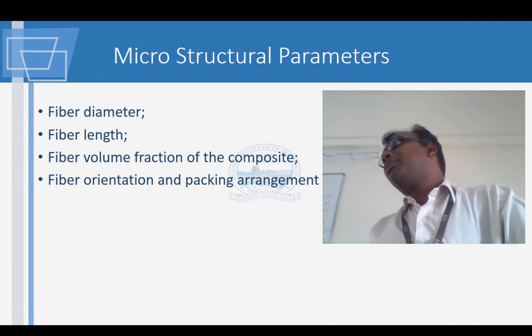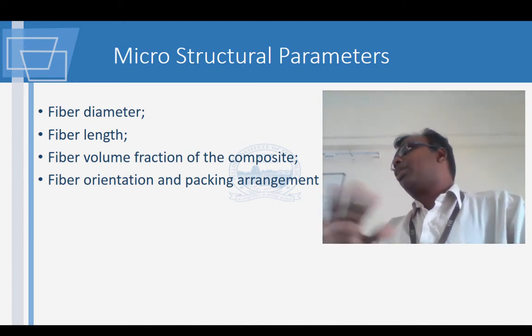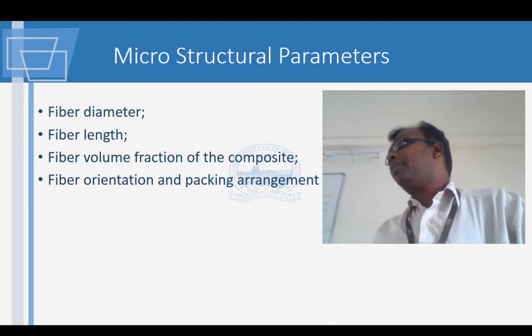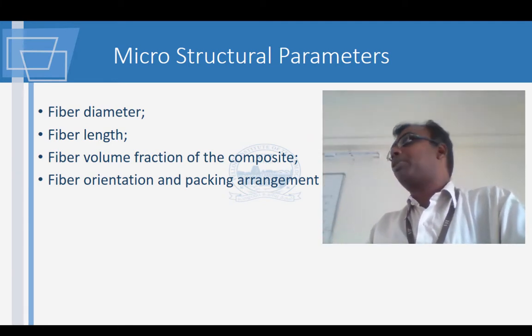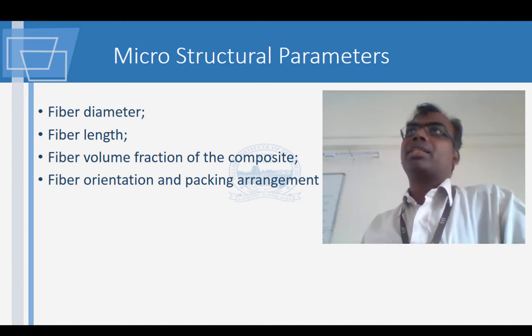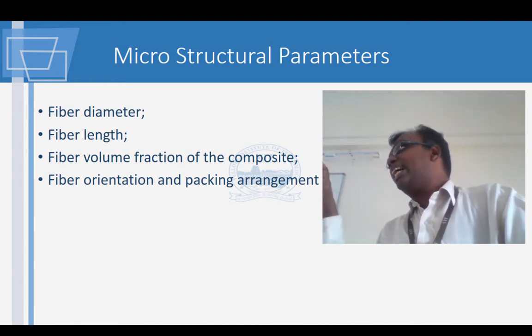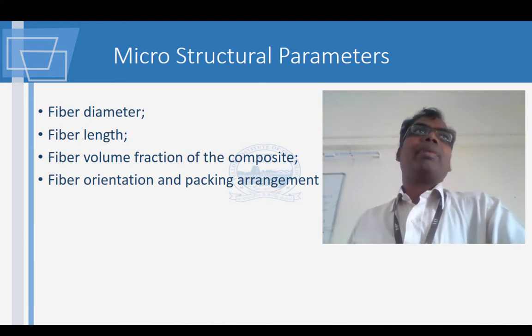Why is it very important that we look at this parameter? The fibers, whatever you are using, are all very costly materials. If you are dosing in very small quantities itself, the performance of the material you are dosing it in is going to increase. So we need to identify the correct volume fraction of the composite for benefit.